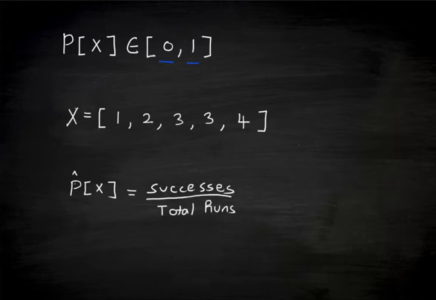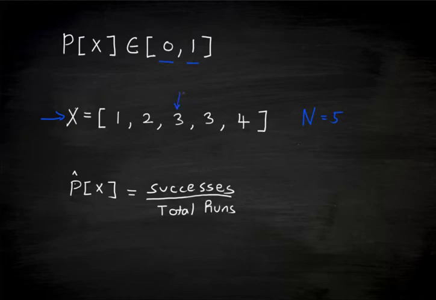Let's do another example of calculating probability. Suppose I have the following data. X equals 1, 2, 3, 3, and 4. The data size is n equals 5. So what is the probability of getting 3? How many instances of 3 do we have?